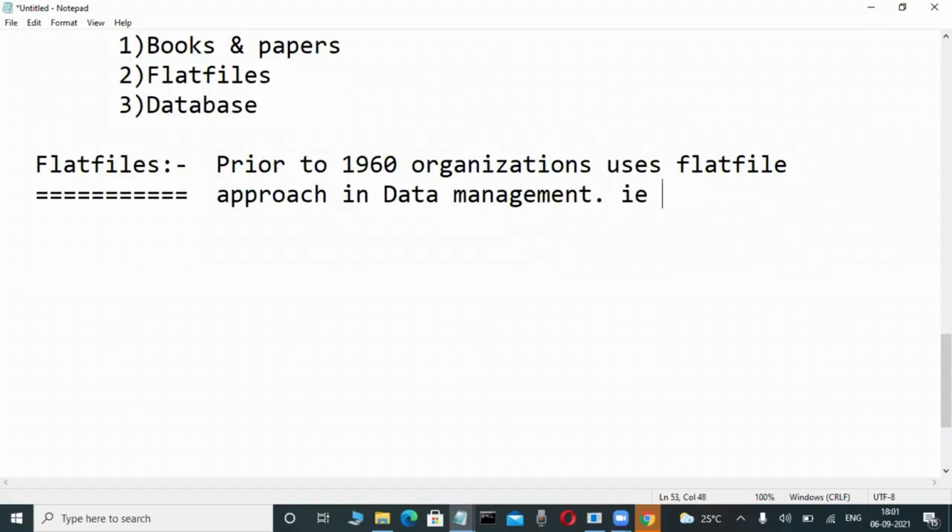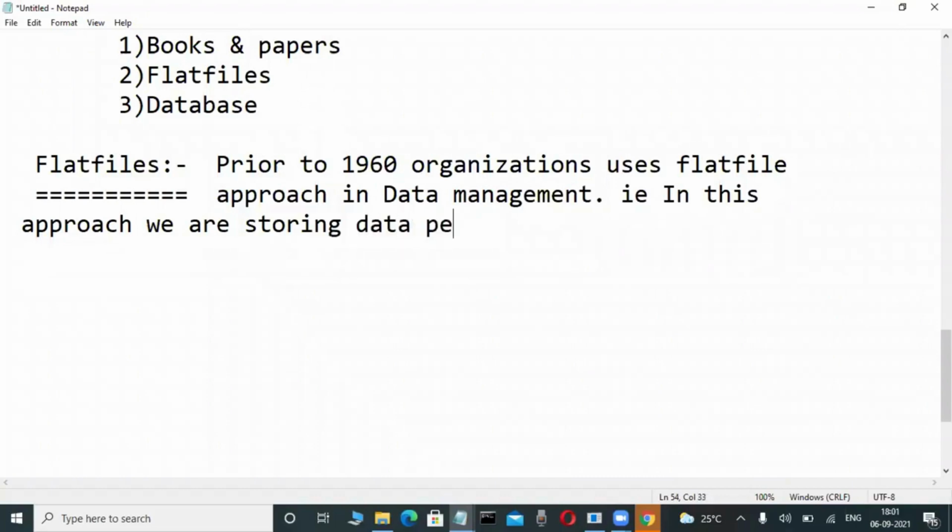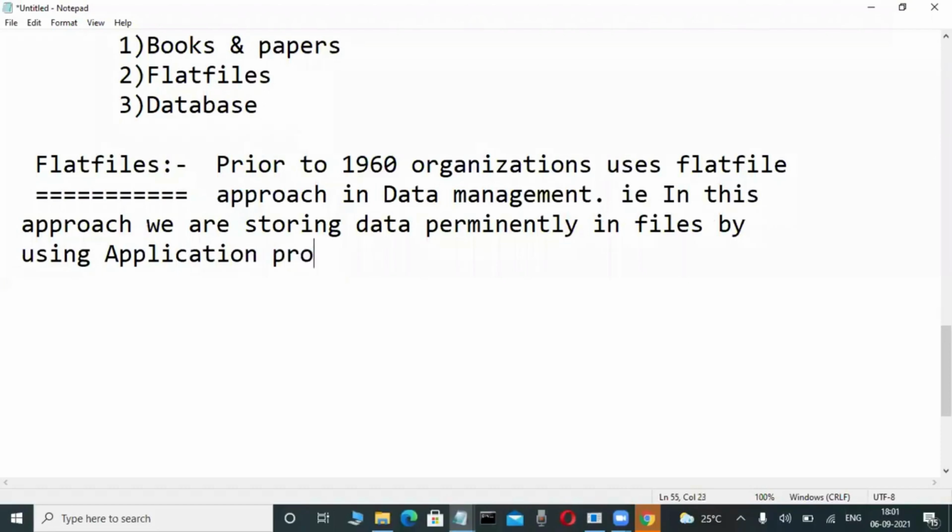In this approach, we are storing data permanently in files by using application programs in high level languages.